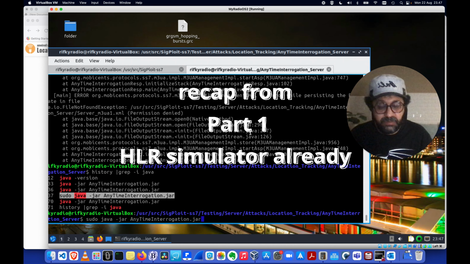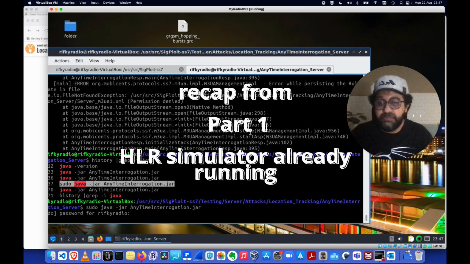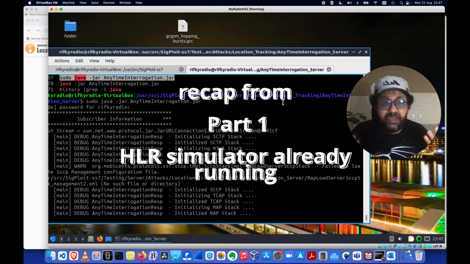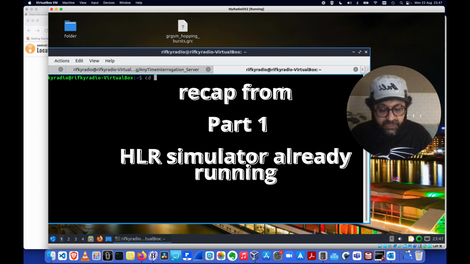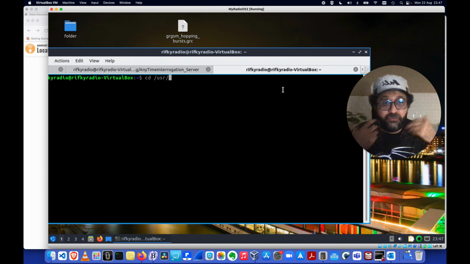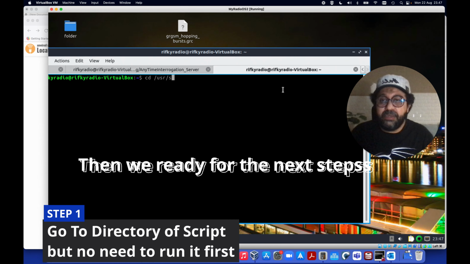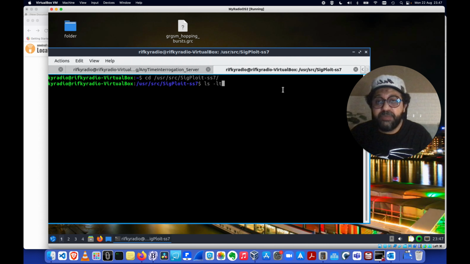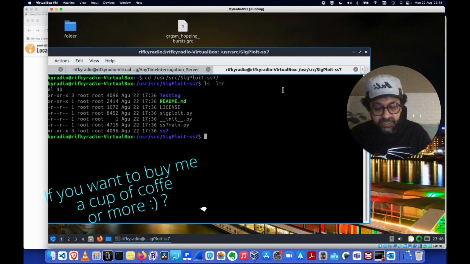Guys, rather than a lot of chatter, let's test now. Okay, it's initialized and this is listening already. Of course, I still need to open the requirement before. So for me, it's easy to set up the client right now when I want to send SIGPloit anytime interrogations. User, source, SIGPloit, LTR. This is using Python, so we just write it.